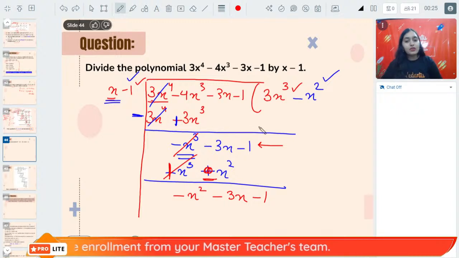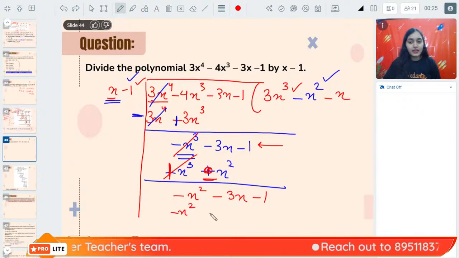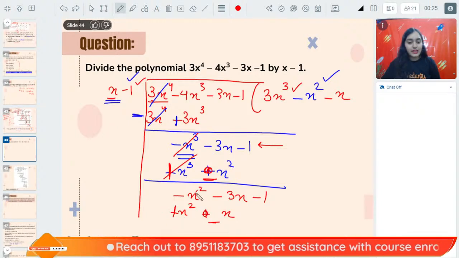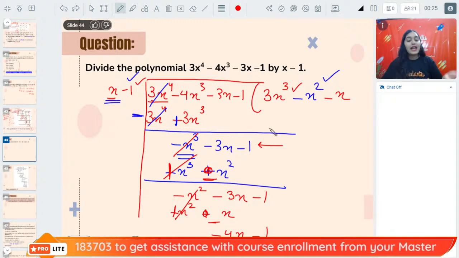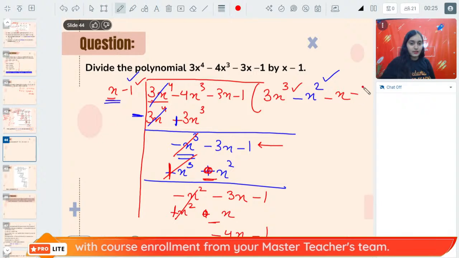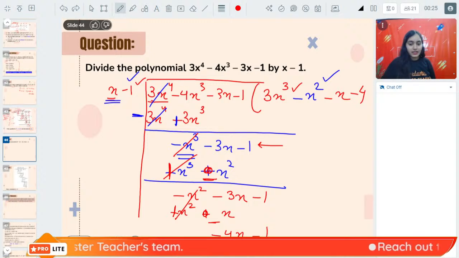Okay. Again do the division. Minus x square divided by x is minus x. So you'll get minus x square, then plus x. So when you change the sign, this will become positive, this will become negative. Cancel. Minus 3x minus x is minus 4x minus 1. And then when you divide it again by x, you'll get the quotient minus 4, and minus 4x plus 4. Finally changing the sign, the answer is coming minus 5.